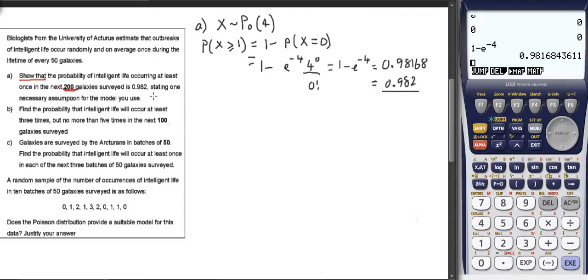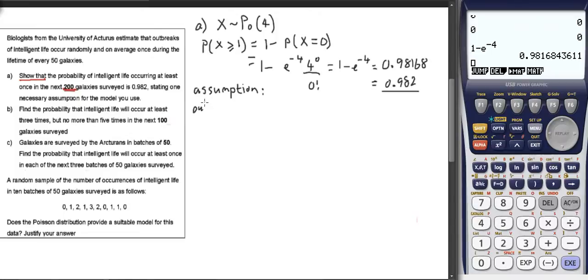And just checking the question, stating one necessary assumption. Well, the conditions for the Poisson distribution are independence, constant average rate, randomness, and 1 at a time. And they've given us a constant average rate and randomly, so it's either independence or occurring 1 at a time. And I think they'd accept either, but I'm going to go for independence. But I'm going to word it in the context of the question.